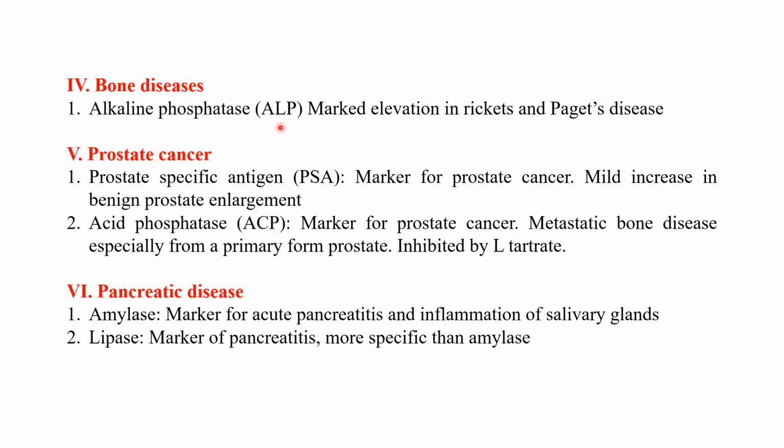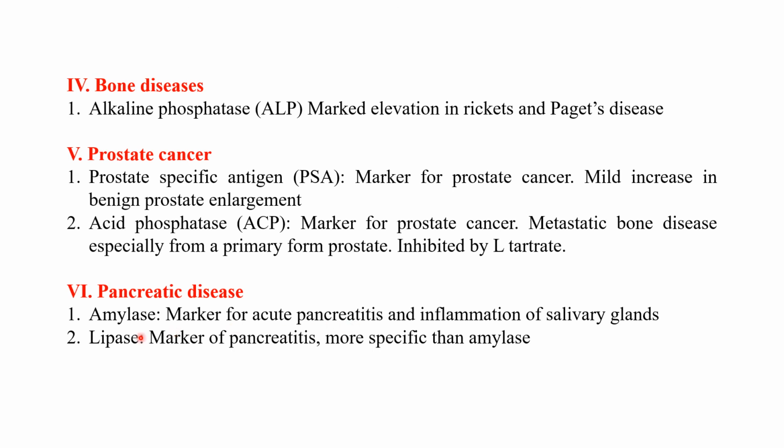In bone diseases, alkaline phosphatase level is measured, and in prostate cancer, prostate specific antigen and acid phosphatase levels are measured. Prostate specific antigen is a marker for prostate cancer. A mild increase can occur in benign prostate enlargement. And acid phosphatase is also a marker for prostate cancer. In metastatic bone disease, especially from the prostate, the ACP level is increased, that is acid phosphatase. And this is tartrate labile, that is, inhibited by L-tartrate.